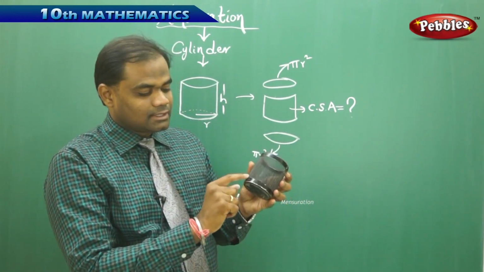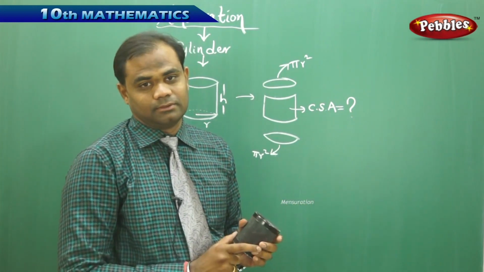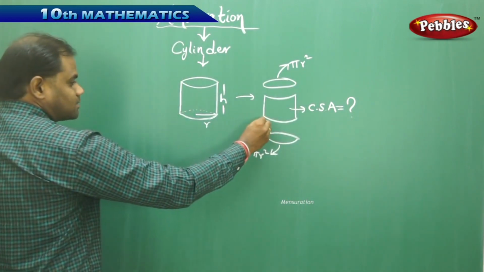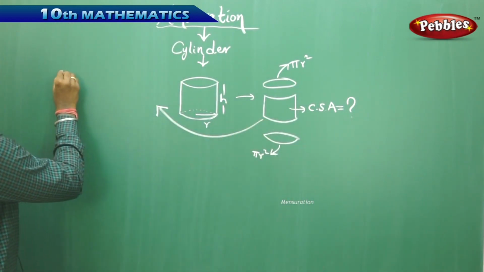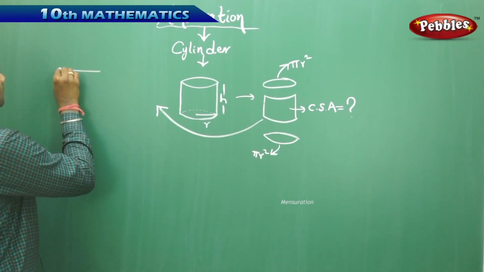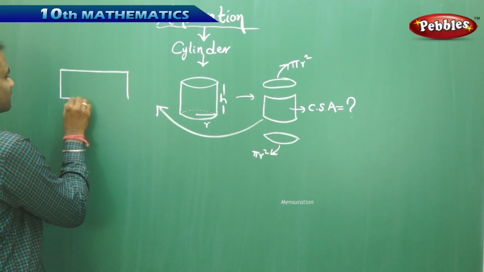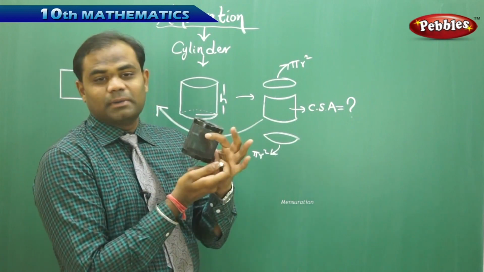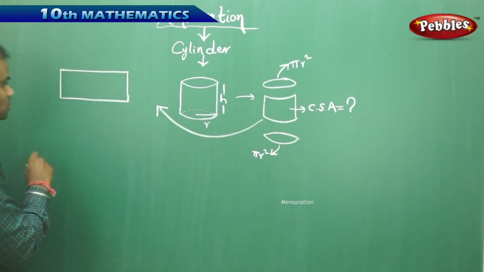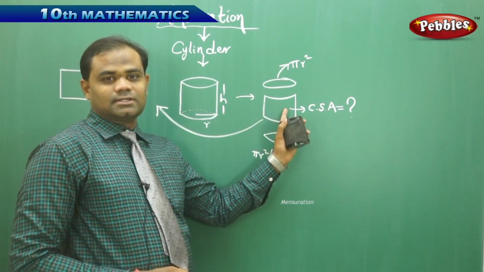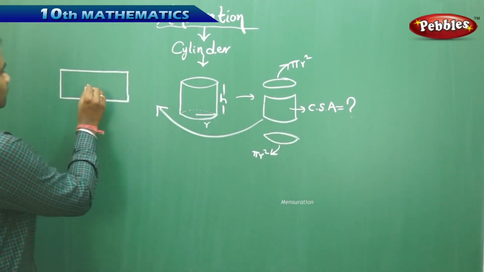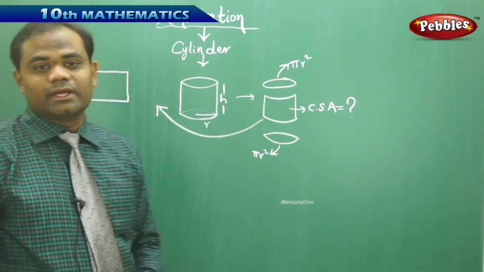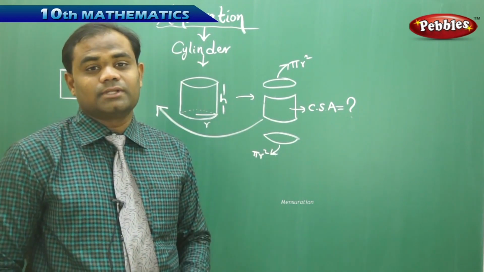Then I see that this curved part becomes a rectangular strip. As you can visualize, when I cut this and expand, it becomes a complete rectangular strip, which again on rolling becomes a curved cylinder, the curved part of the cylinder. So the area of this curved part is nothing but the area of this rectangular strip. Let's see how the area of this rectangular strip can be found using the geometrical dimensions.